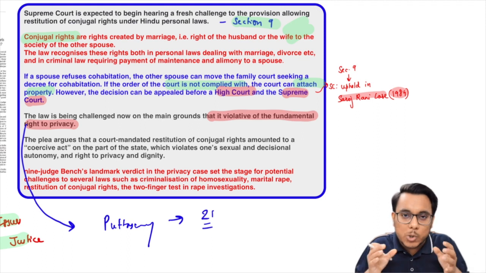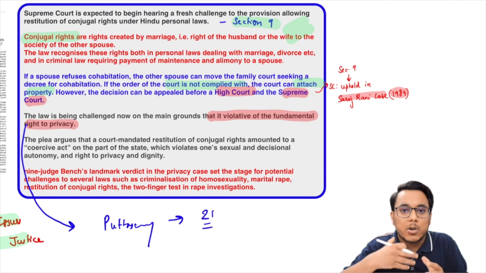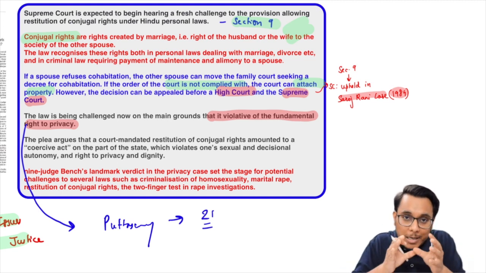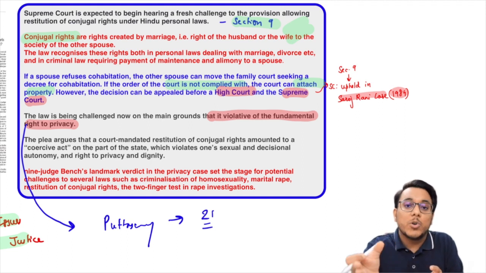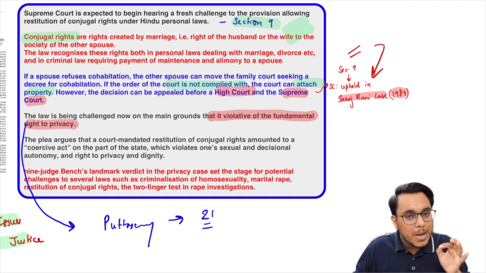And guys, within this scope of privacy, it is being said that if a husband or the wife doesn't want to live with their spouse, it is their own matter of privacy. Into this, the court should not interfere, the court should not pass an order. So therefore, it is being said that Section 9 is violative of the right to privacy.